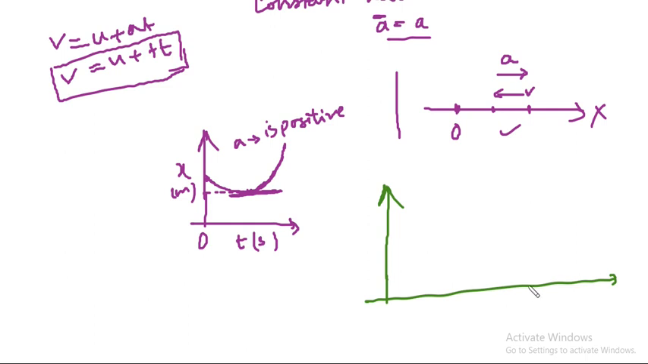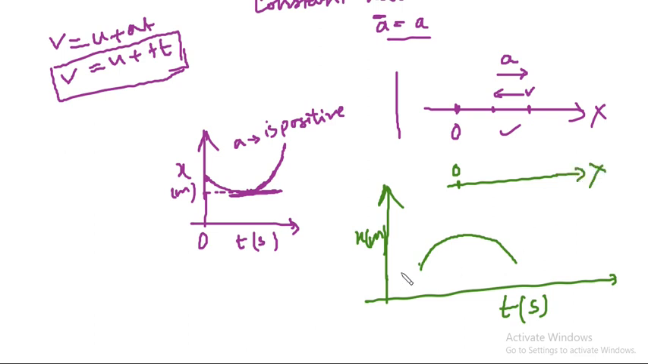This is position in meters and time in seconds, and let us say the position-time graph is like this. It is curved like this. Okay, so in this case, let us say this is the origin, this is the x-axis. At a certain time, it has an initial velocity and an initial position a little further away from the origin.